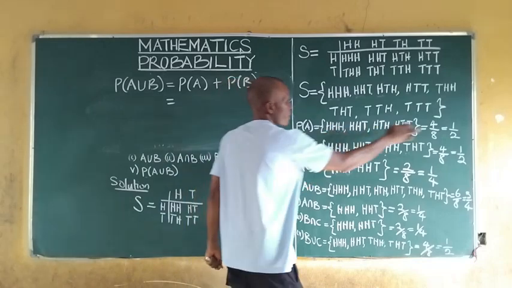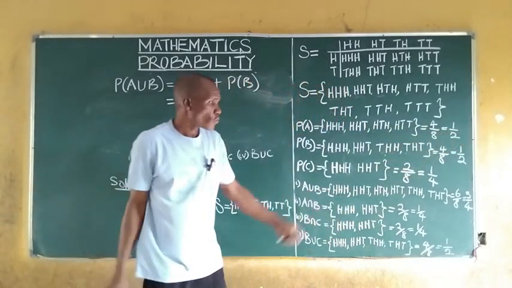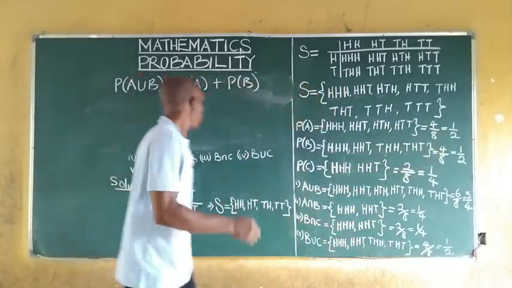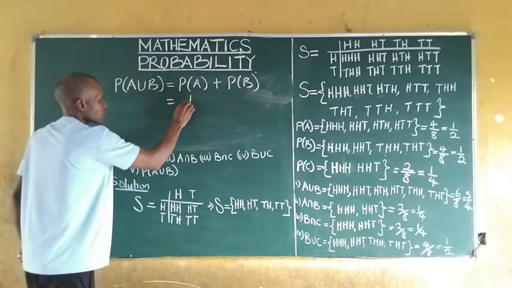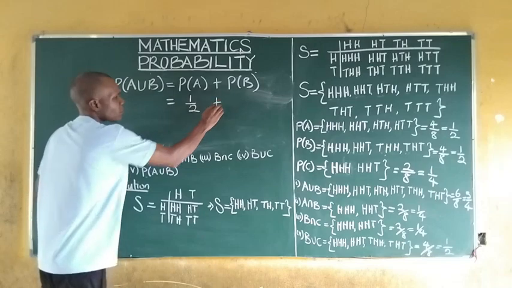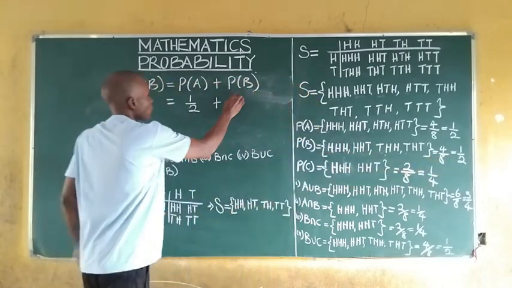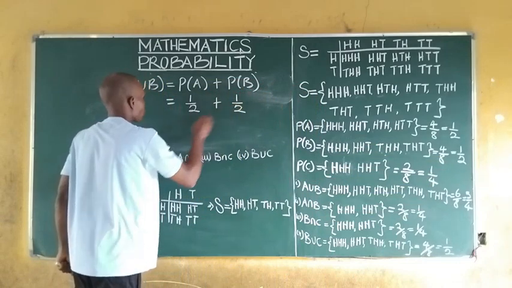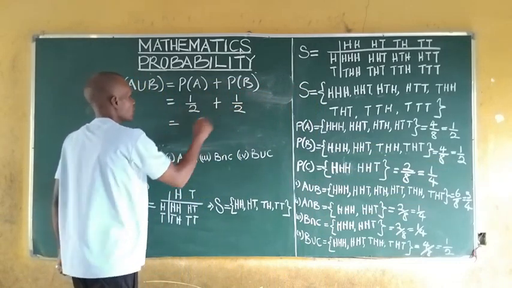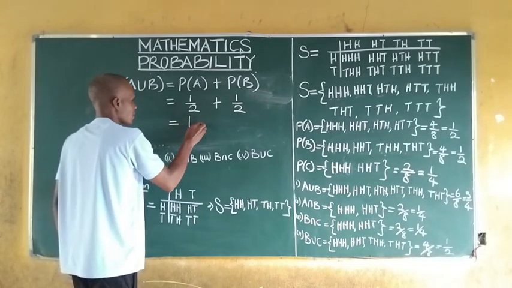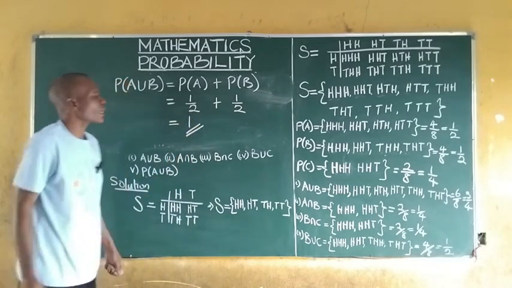The probability of A is 1 all over 2, and the probability of B is also 1 all over 2. Of course, if you add these two, we get 1. So this is how we can compute probabilities of this kind.